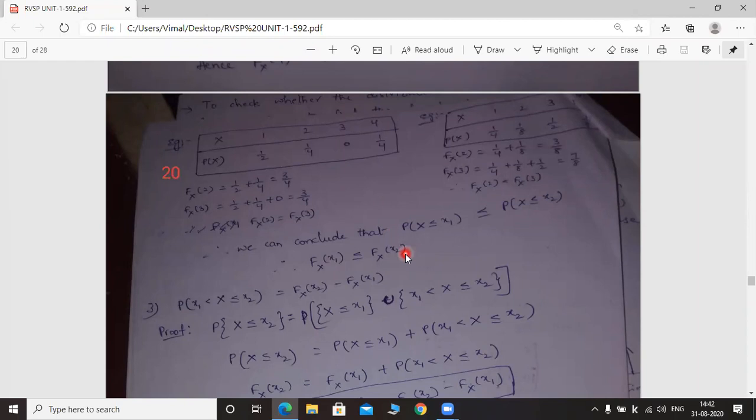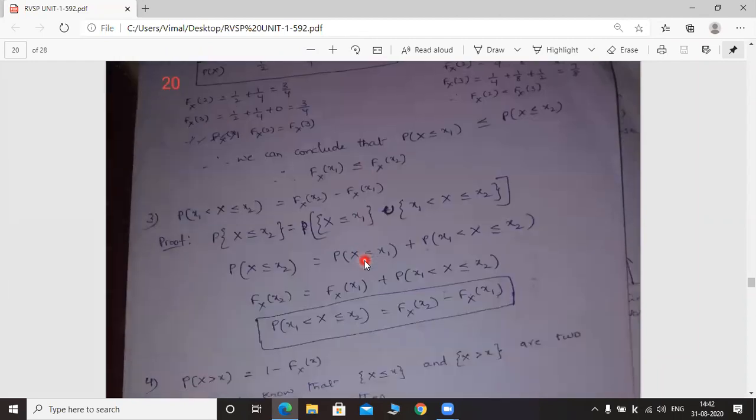So here we have to prove that capital Fx of x1 is less than or equal to capital Fx of x2. Here we have two cases, one is less than, one is equal to. Both can be proved by taking two different examples only. It is not possible to prove both cases at a time by taking a single example. That is the case here.